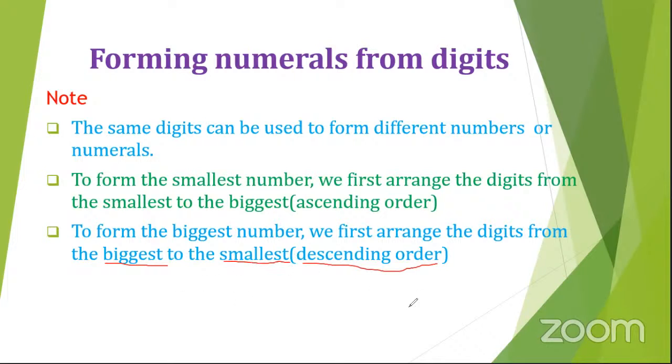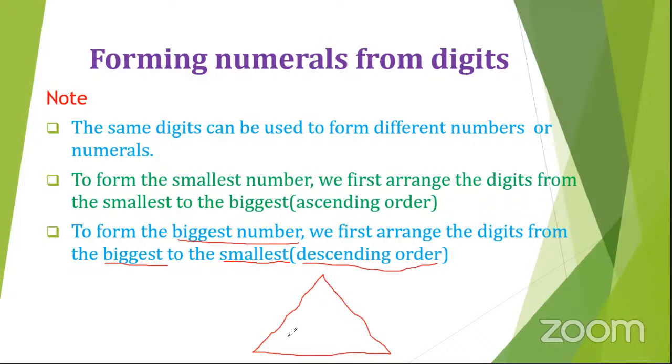I've underlined these words because they are very important, so we need to memorize them. That's why I've underlined them. We'll say that to form the biggest number, this word is also underlined, we arrange the digits from the biggest to the smallest. So in terms of drawing, that will look like this.